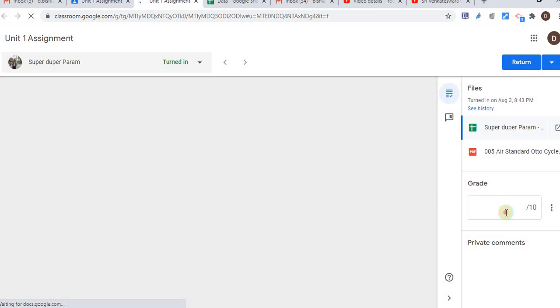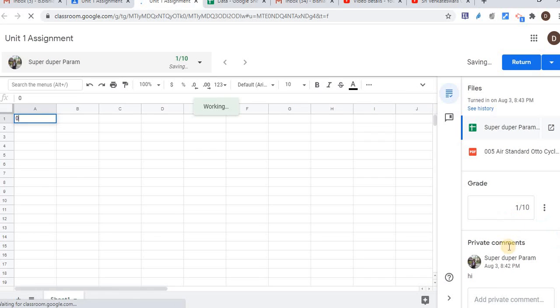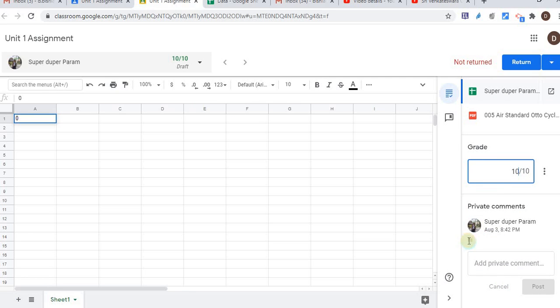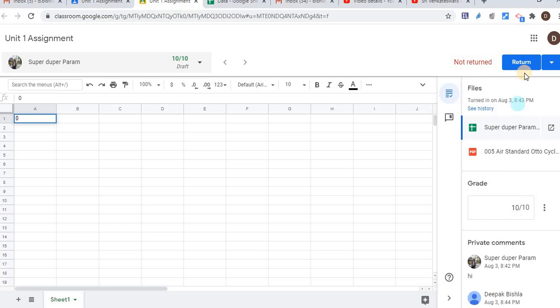So I'm just looking at that assignment and can see, and here out of 10 enter their grade. The assignment grade is here out of 10, and the private comment you can see here. Here is the private comment. So I can come back to the comment, the private comment, and return.